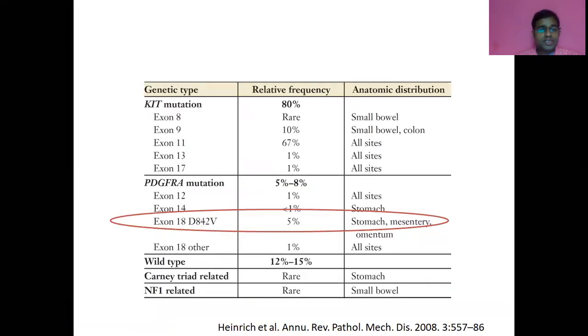So looking at the mutation spectrum of GIST, the most common mutation is c-KIT, almost 80%. The most common site is exon 11. PDGFR alpha mutation accounts for 8% of all mutations, and the most common type of which is the exon 18 D842V mutation, causing substitution of aspartic acid to valine in the activation loop domain. They arise from the stomach, mesentery, and omentum. Others are wild-type GIST.